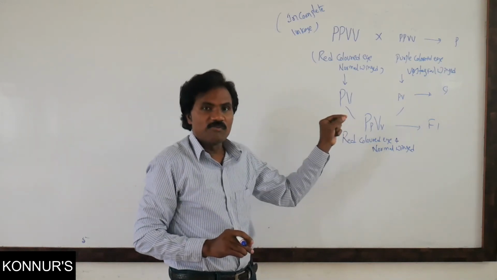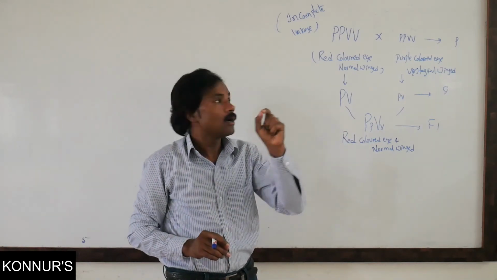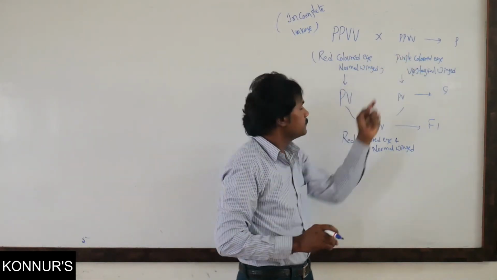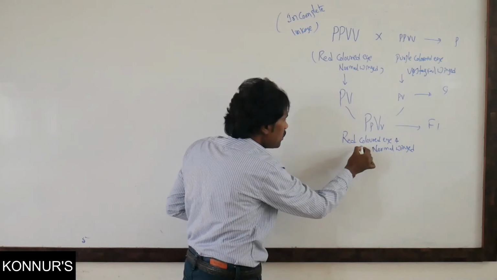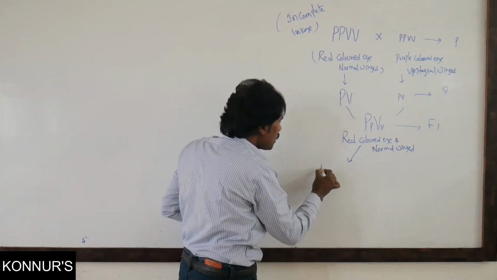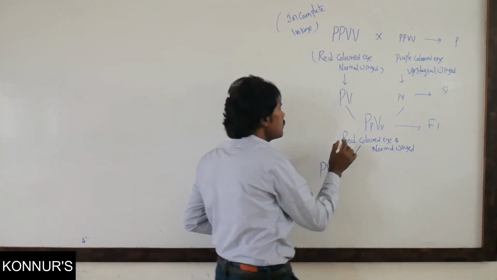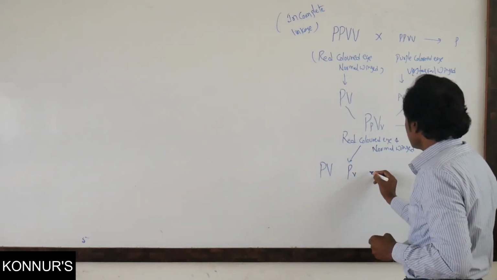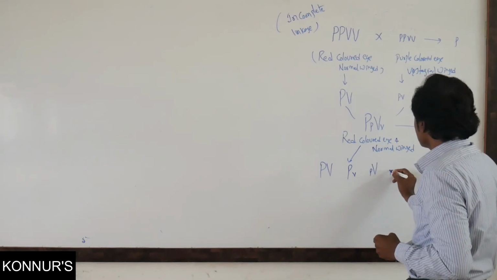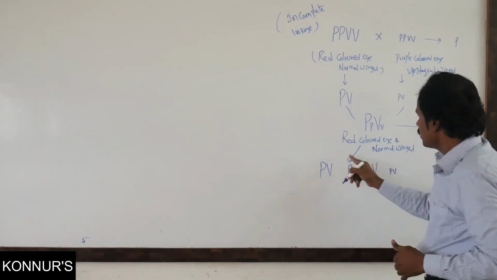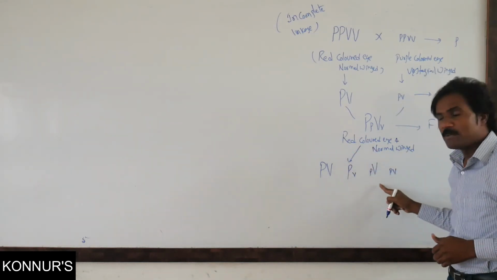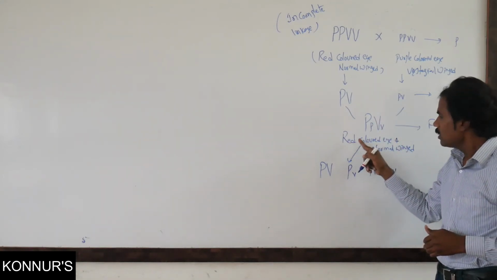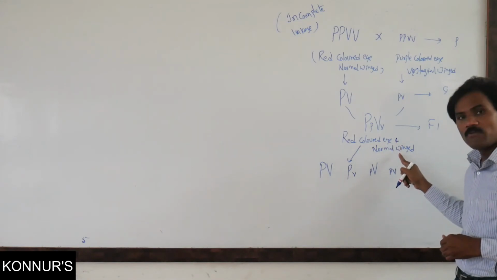If it is crossed with the recessive parent, then what is the possibility of gametes? Capital P capital V, capital P small v, small p capital V, small p small v. These are the possible gametes in that F1. All F1 organisms are red color eyed and normal winged.